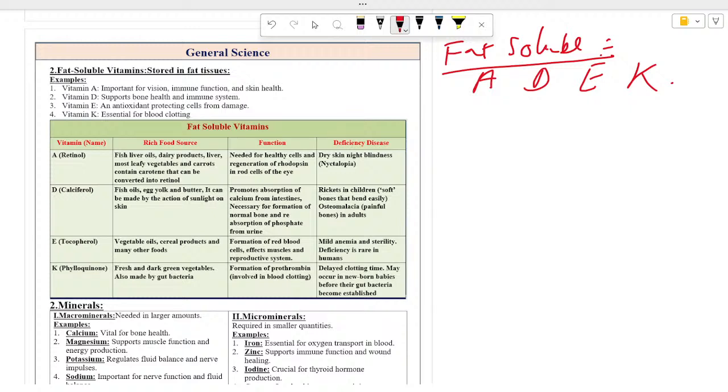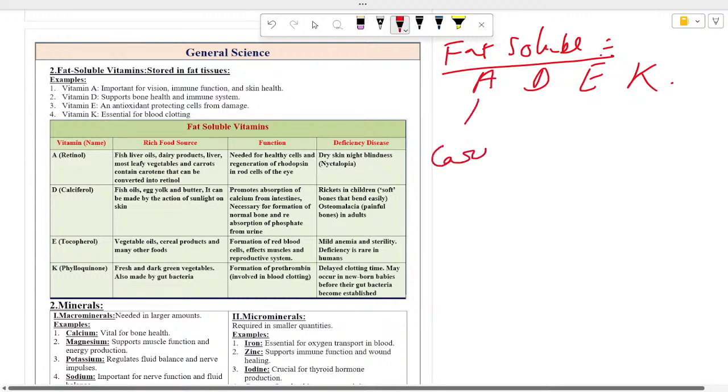So the rich food sources are fish liver oil, dairy products, liver part of the chicken, and most leafy vegetables, carrot. Okay, carrot contains a carotene pigment. Carrot, for vitamin A, it has a pigment, carotene, okay, which is basically a high source of vitamin A.